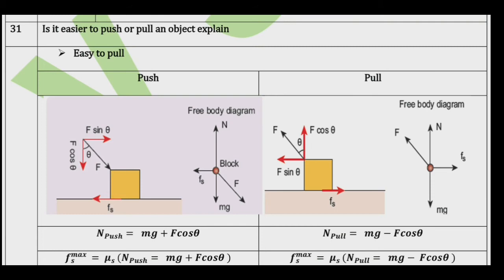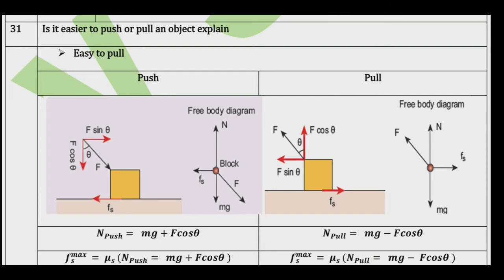So, the total downward force on the object is mg plus F cos theta. It implies the normal force increases, since there is no acceleration along the vertical direction. Now we calculate the normal force. The normal force N push is equal to mg plus F cos theta.